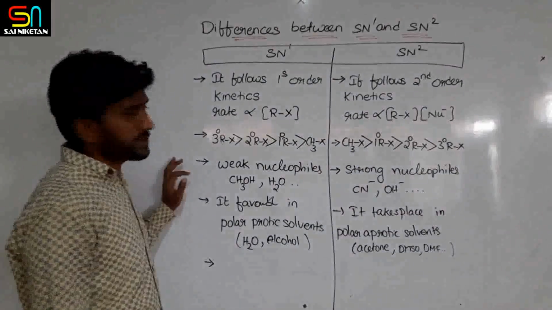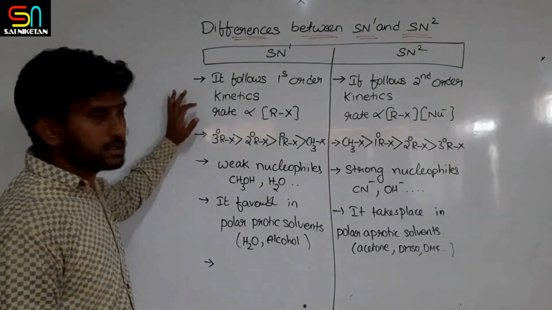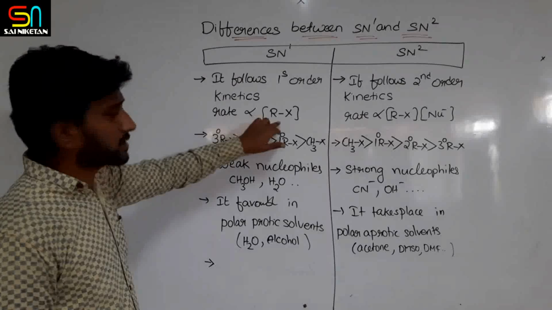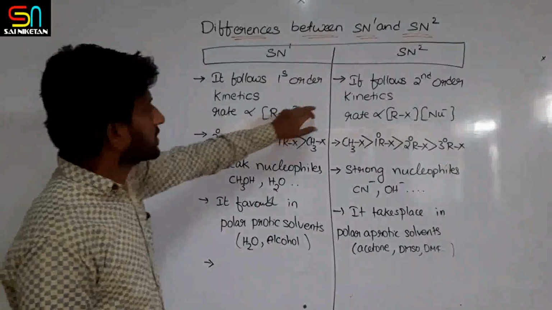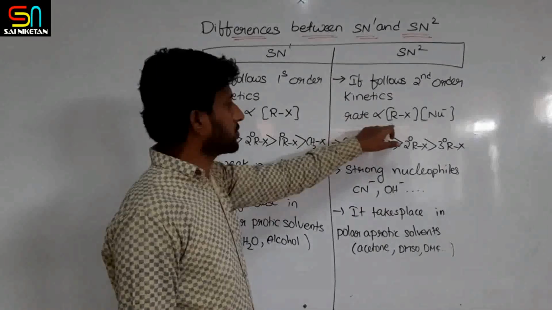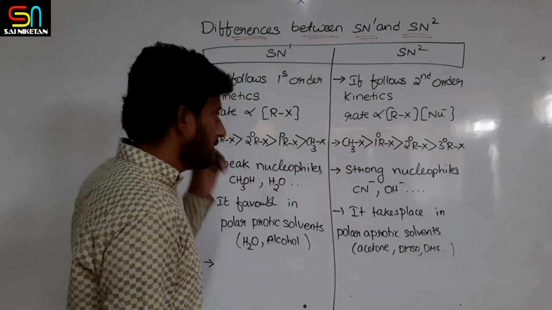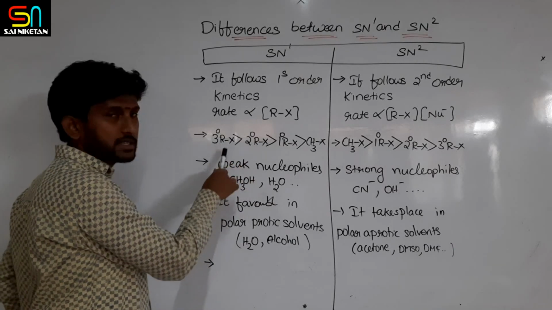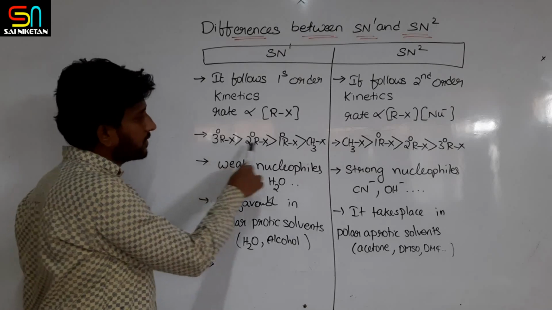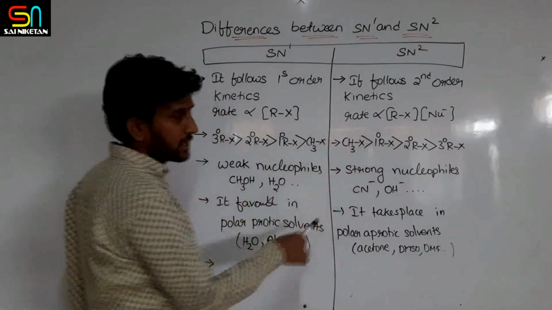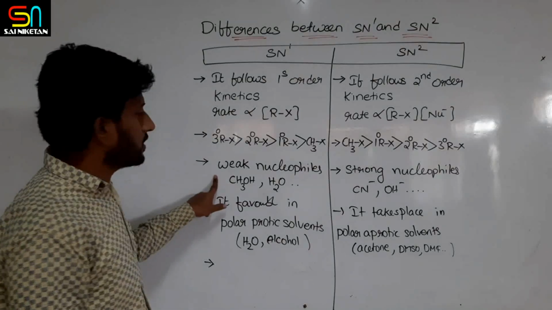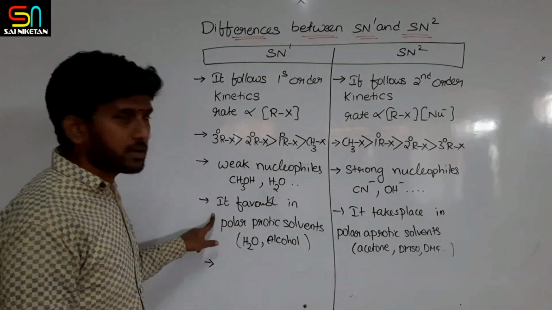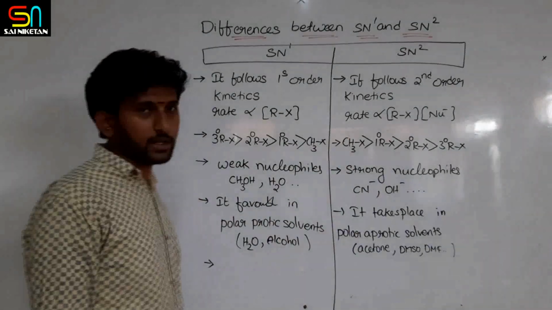Now this is the difference between SN1 and SN2. SN1 follows first order kinetics, and its rate depends only on the concentration of alkyl halide. SN2 follows second order kinetics, and its rate depends on both the nucleophile and the alkyl halide. Tertiary halides are more reactive towards SN1, while methyl halides are more reactive towards SN2. SN1 takes place with weak nucleophiles, SN2 with strong nucleophiles. SN1 is favorable in polar protic solvents and SN2 in polar aprotic solvents.